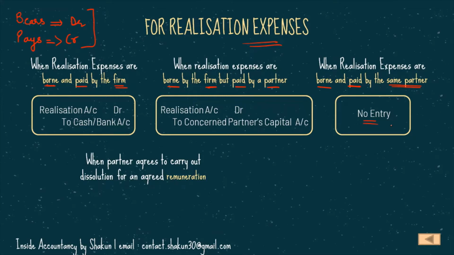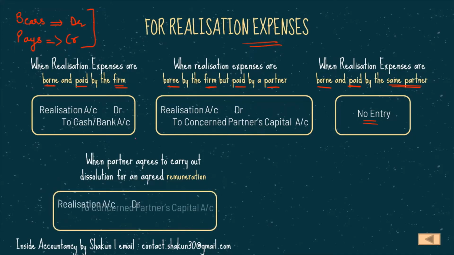For the remuneration given to the partner for carrying out the dissolution work, the entry would be realization account DR to concerned partner's capital account. Since remuneration may be any kind of commission or salary, it's an expense for the firm, and a new account cannot be created. So on that logic, realization account is debited. And since the partner is receiving something from the firm, partner's capital is credited.